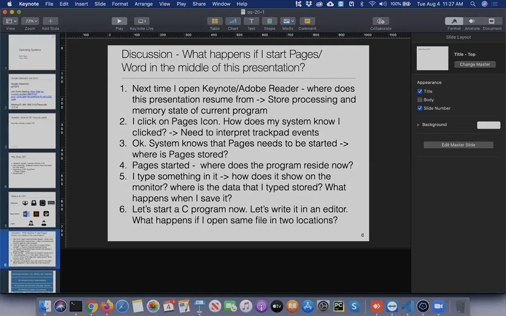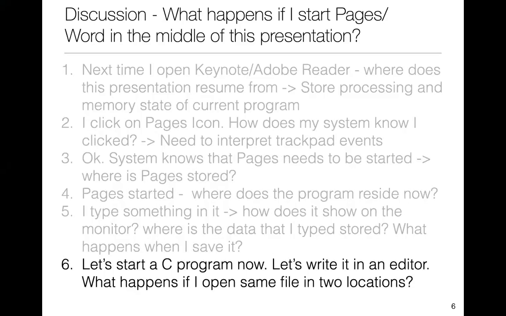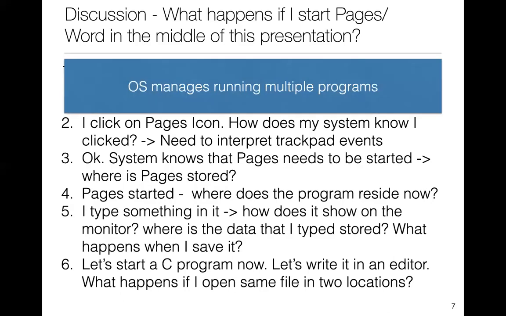So in short, the operating system is doing quite a lot, which I'll just categorize now across some broad categories. First, the operating system is going to manage multiple programs. So at any point of time, you'll see that thousands of such programs are running.